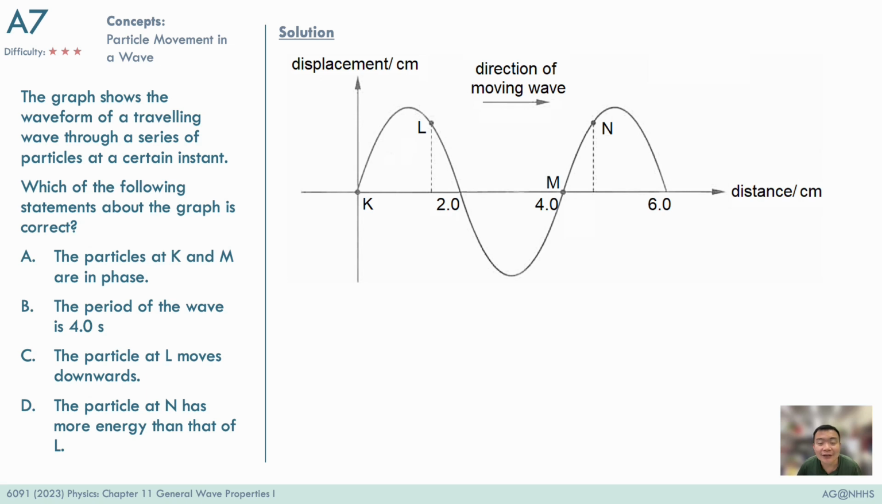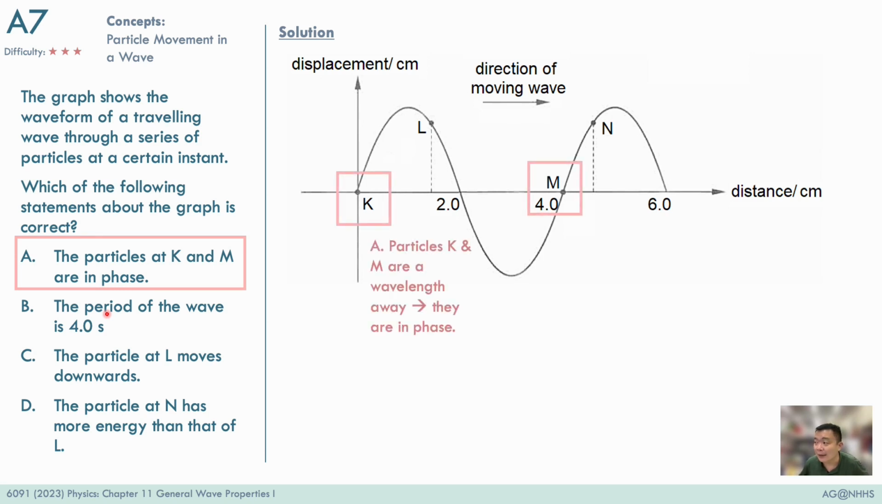This is a very interesting question to assess us on our understanding of the displacement distance graph. The answer to this question is A. A is the correct statement, because particles K and M are a wavelength apart from each other. Particles that are a wavelength apart are in phase, and therefore they are moving in the same direction, they have the same speed, and they are the same distance away from the rest position, which is 0.